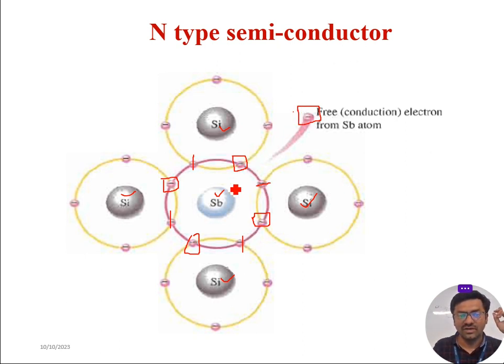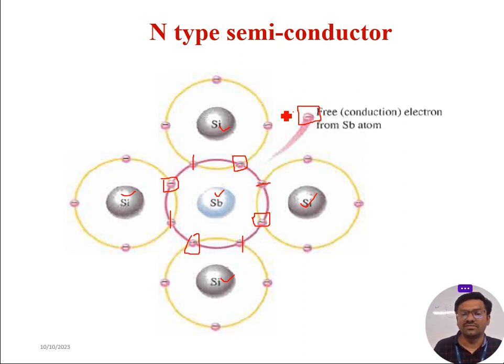You may simply think one antimony atom leads to the generation of one extra electron, but if you take a 1 mm square or 2 mm square or 10 mm square slab of n-type material, you will get a large number of free electrons, which are enough for us to drive the electric current in the semiconductor material. I hope you understood what n-type semiconductors are and how to construct them.